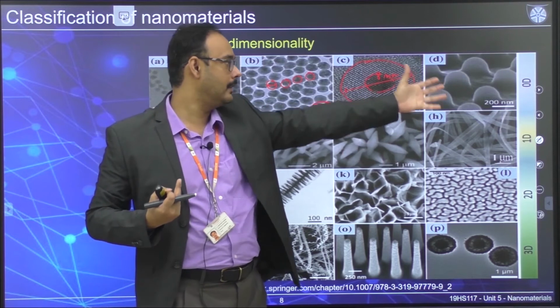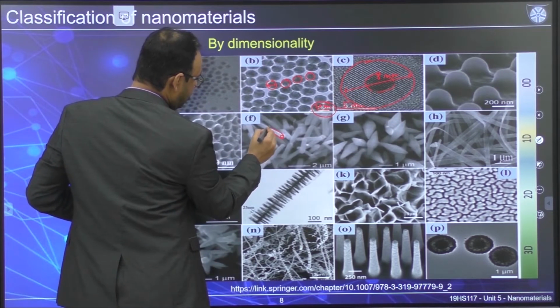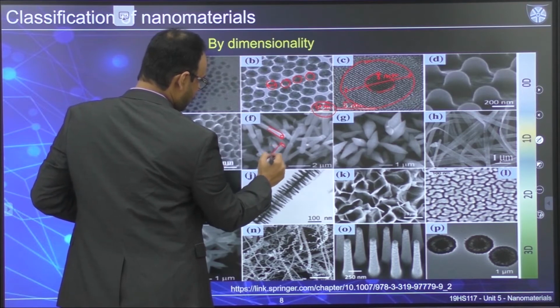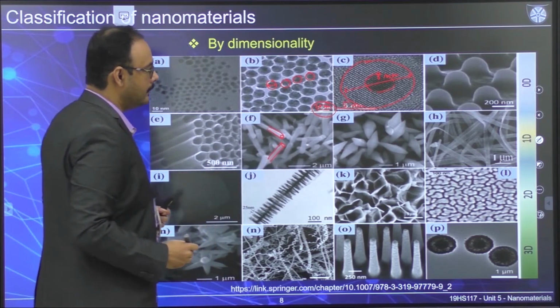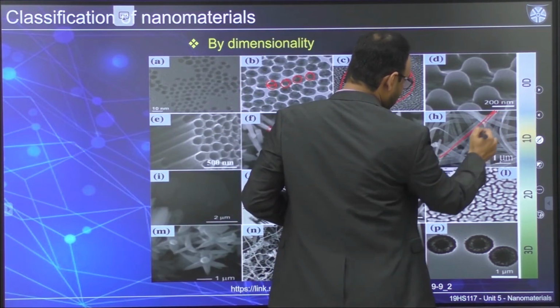So 0 dimensional, then 1 dimensional. If you see, these are the 1 dimensional tubes. These are not carbon nanotubes, but could be some metallic nanotube. This, I think, could probably be a carbon nanotube.